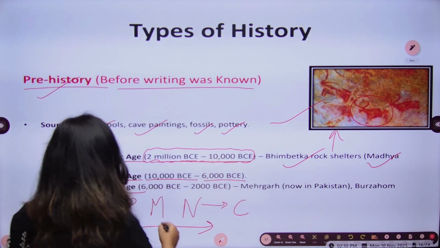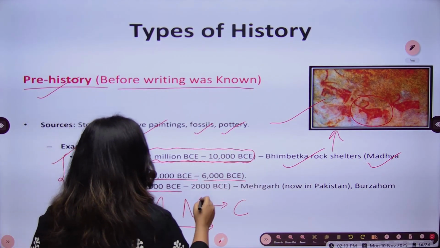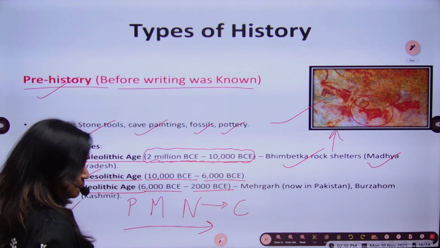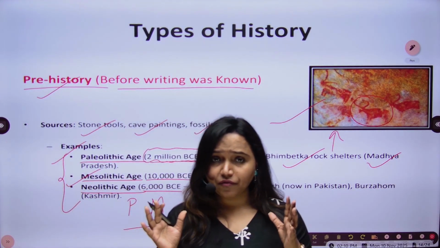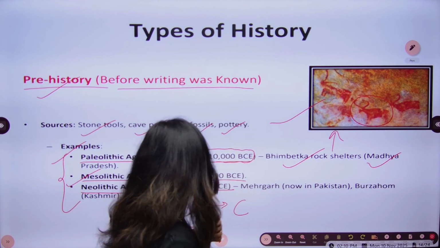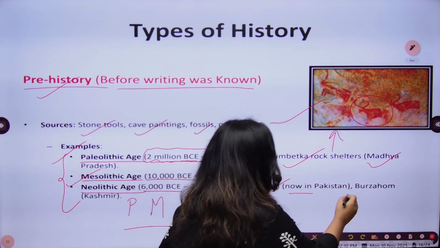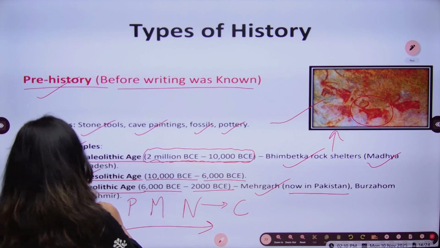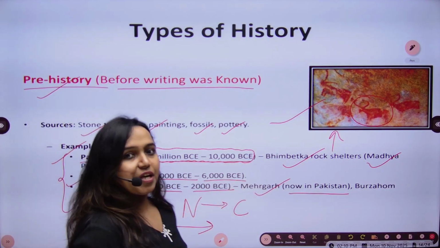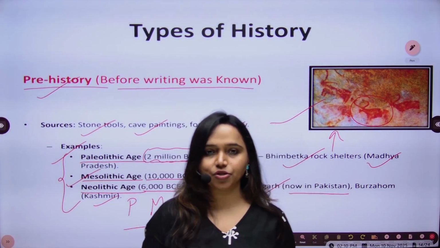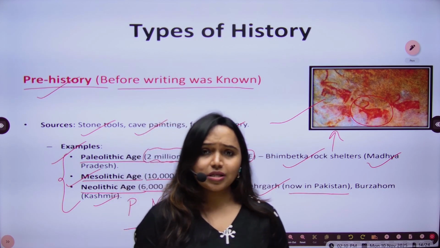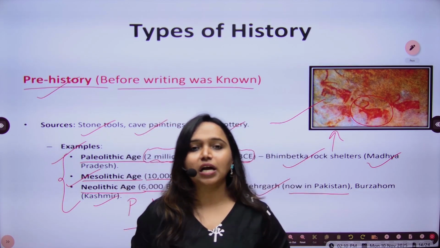Okay, the Neolithic age belongs to 6000 BCE to 2000 BCE. And one of the very important Neolithic sites is Mehrgarh, which is now in Pakistan, and Burzahom in Kashmir. Mehrgarh is a very important place when it comes to prehistoric India, because this is the place where agriculture started for the first time.